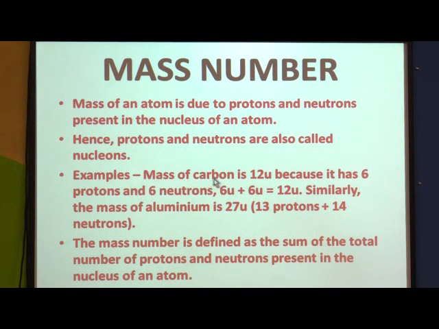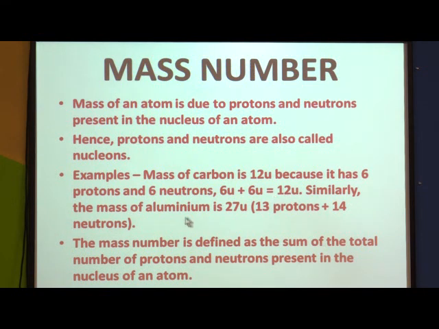First is mass of carbon. It is 12 units. Why? Because it has 6 protons and 6 neutrons. So if you add these 6 protons and 6 neutrons, you will get total 12 units, which is the mass number of carbon.